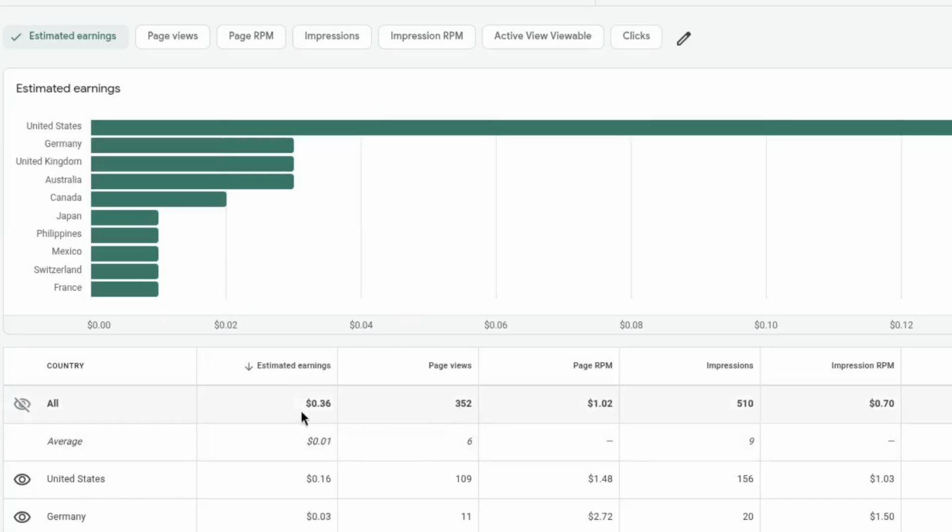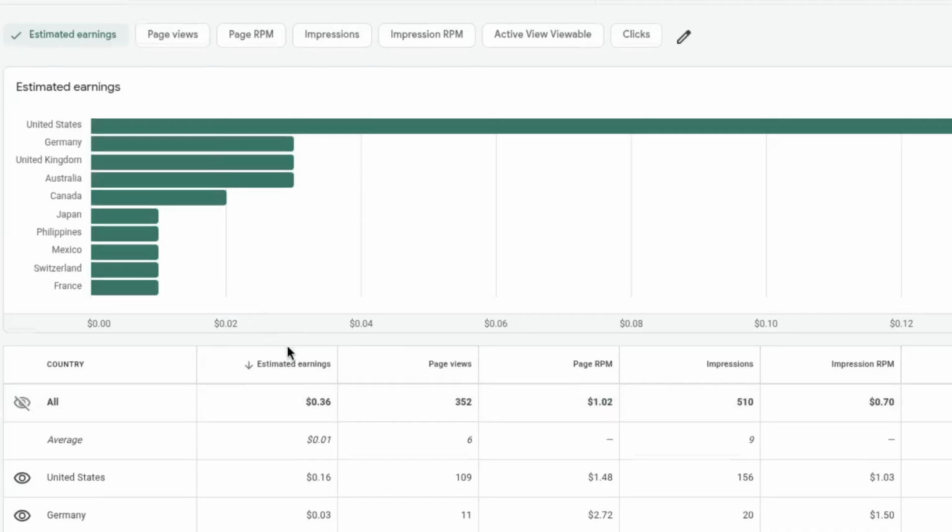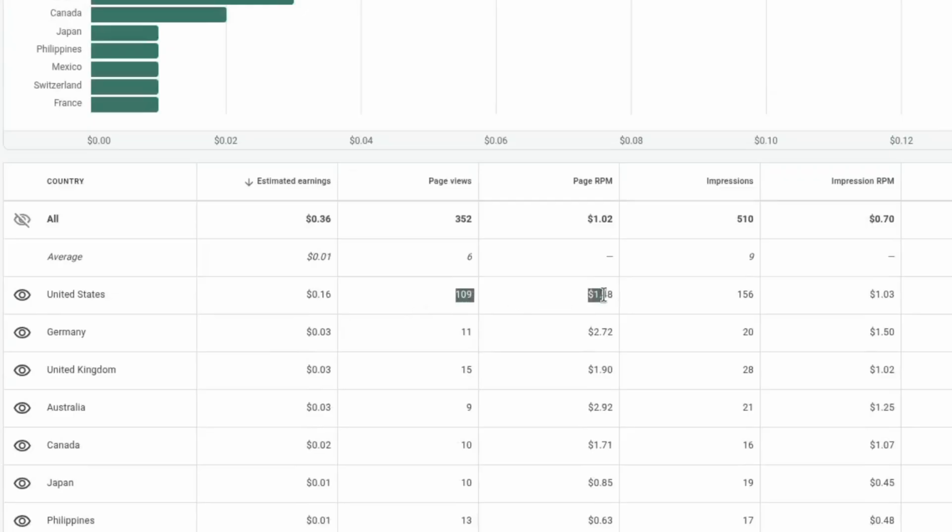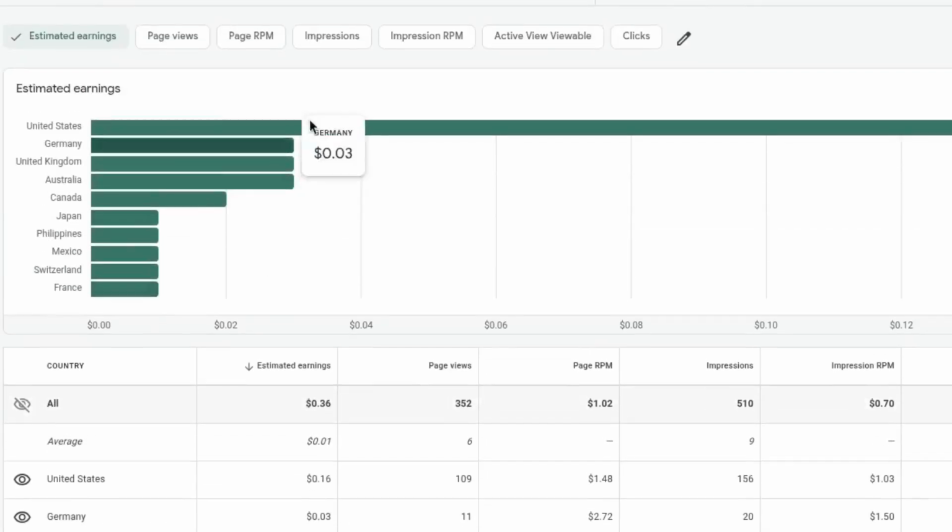I made 36 cents in total for 352 page views, giving me a page RPM of $1.02, with most of that traffic and revenue actually coming from the United States at a whopping 16 cents. So just about half of all the money came from the United States.